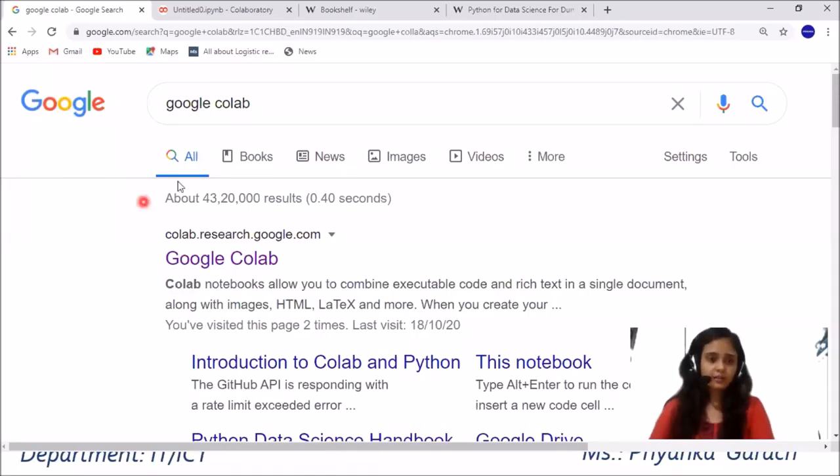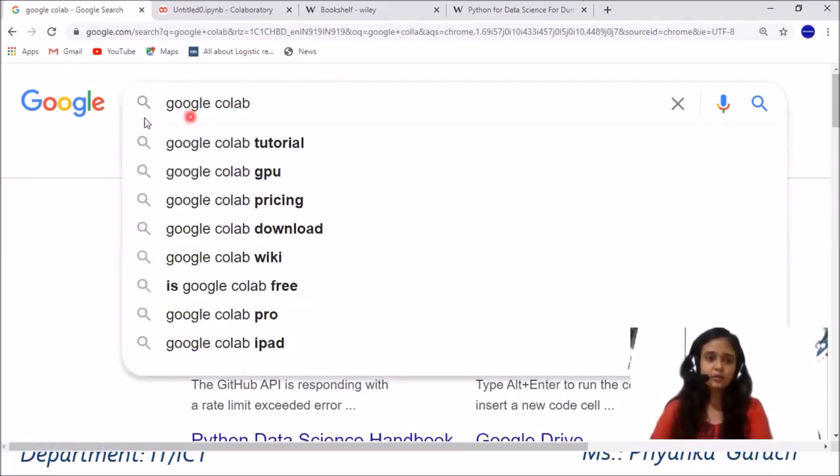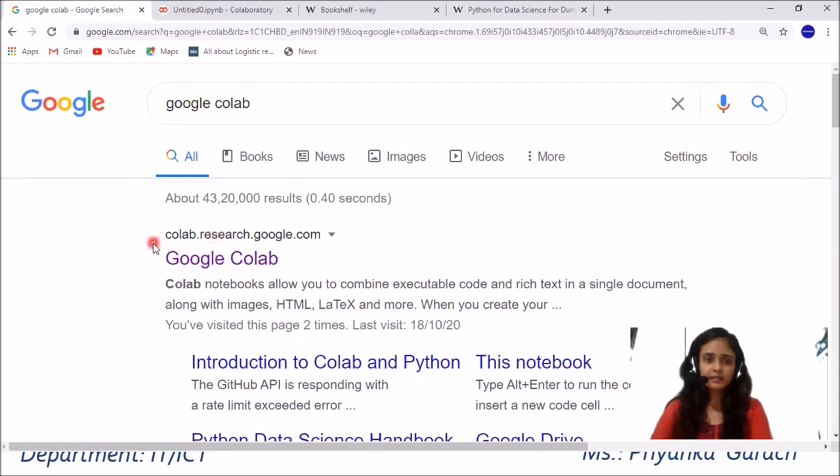Over here, I'm introducing you to another platform where you can write your notebook code. It is an online platform called Google Colab. You can also do your coding in Anaconda Navigator, but here I'm introducing Google Colab. Just search Google Colab and click on colab.research.google.com.